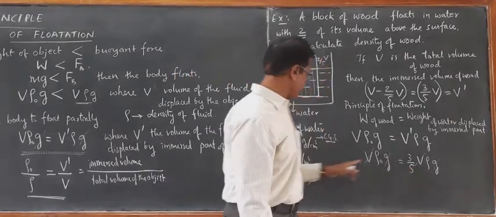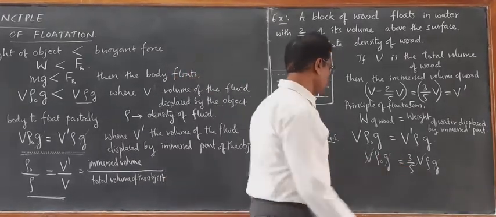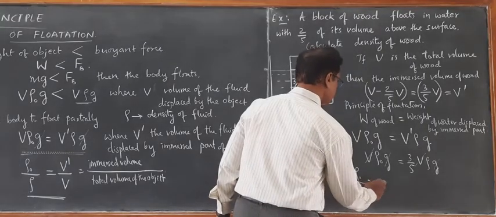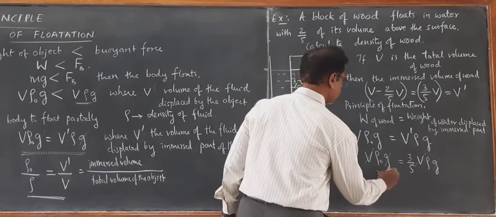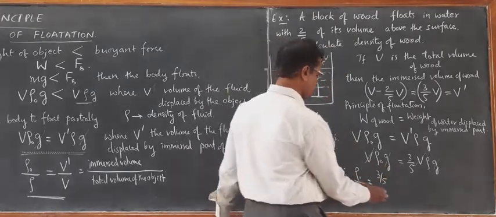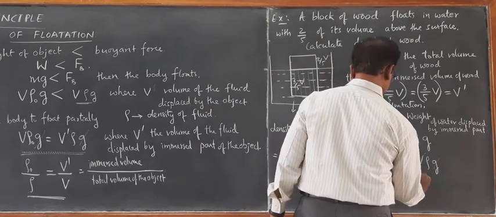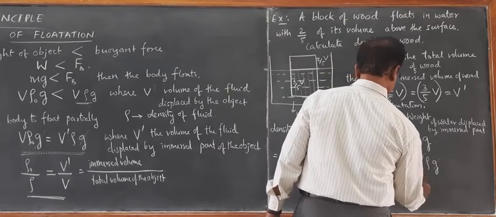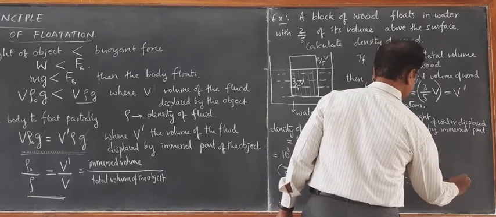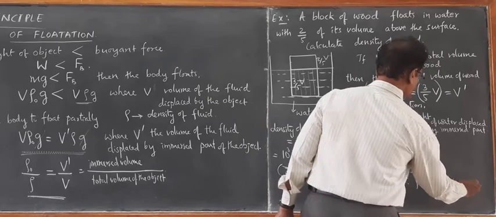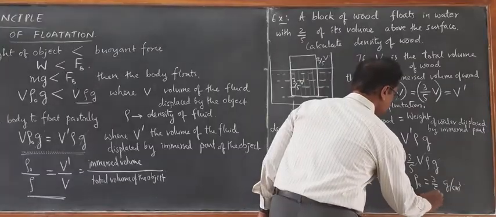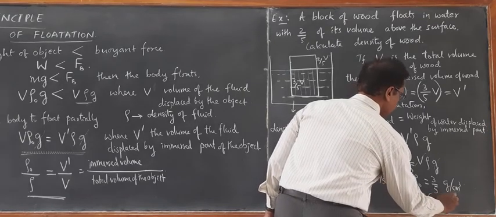So rho becomes 1 here. Therefore rho naught by rho is equal to 3 by 5 by 1, but rho is equal to 1. Therefore, the relative density becomes 3 by 5. The density of the wood becomes 3/5 gram per centimeter cube, that is 0.6 gram per centimeter cube.